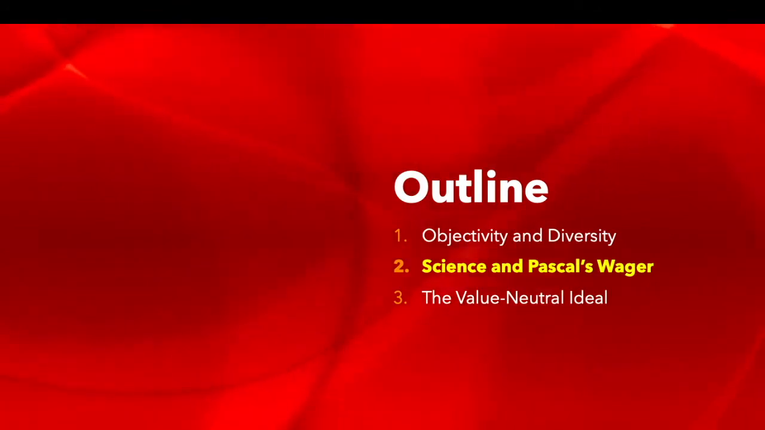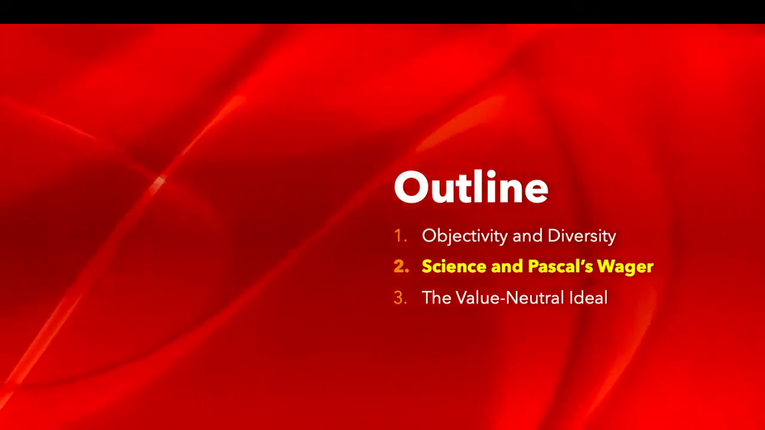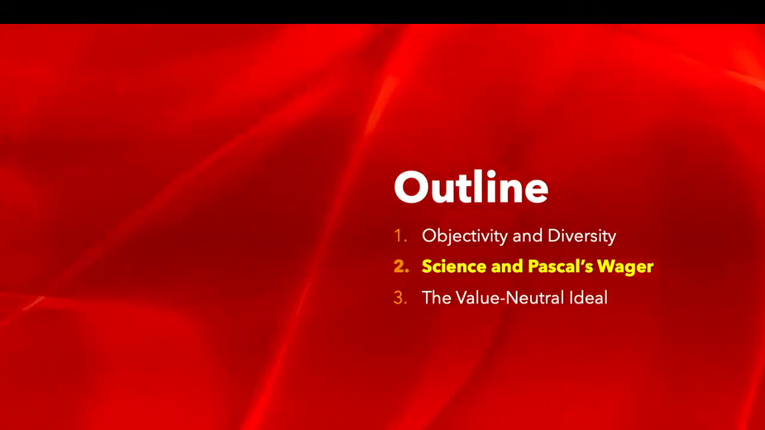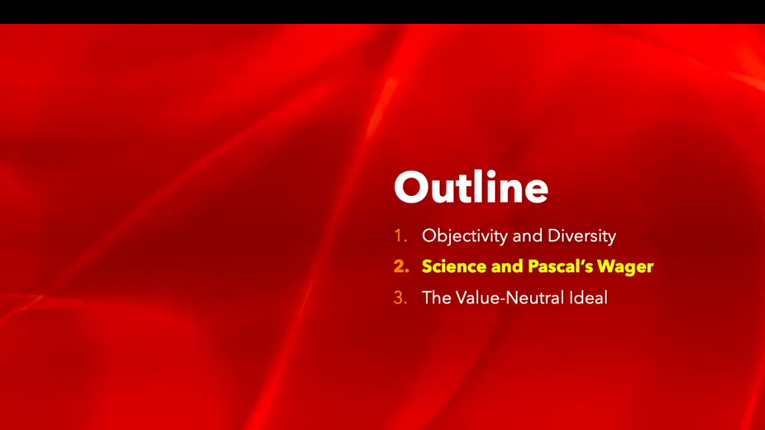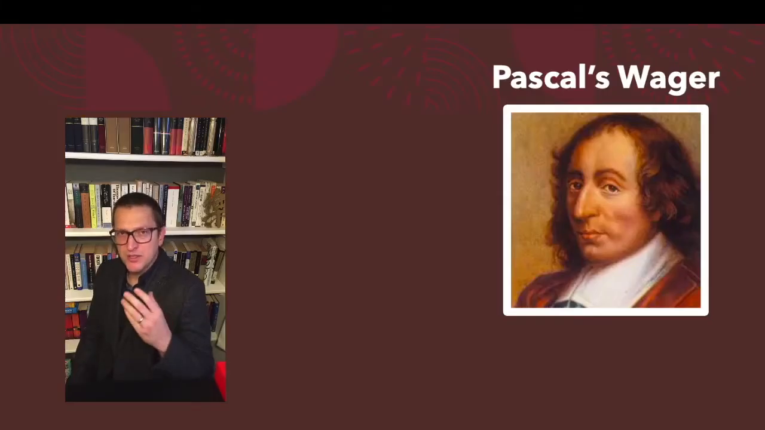The topic is the relationship that Oreskes proposes between science and Pascal's wager. She says that we should think about the relative risks involved in science in terms of Pascal's wager. So to understand what she's talking about, we need to understand Pascal's wager. So Pascal's wager, what is it?